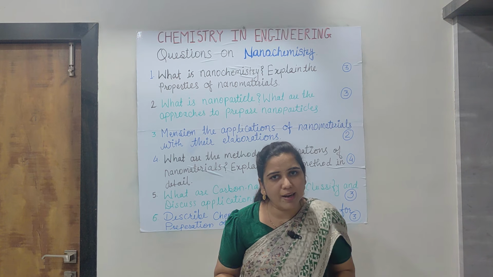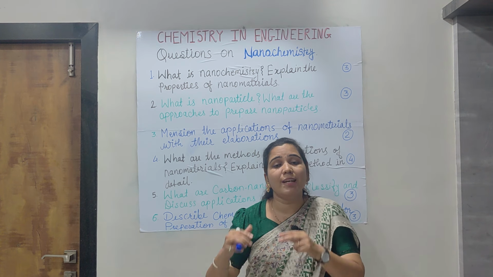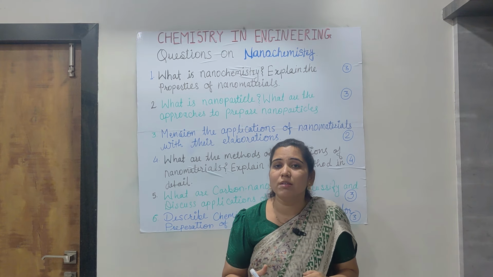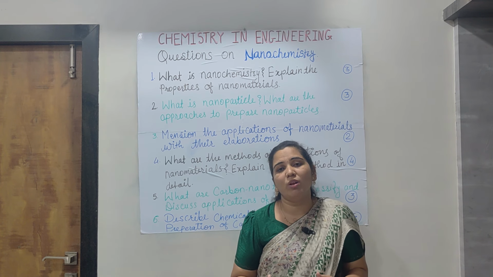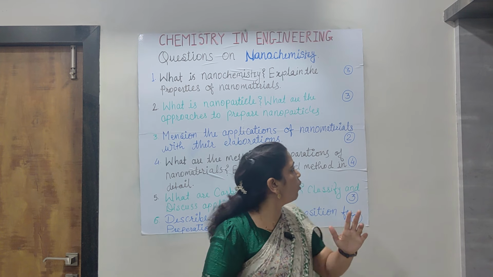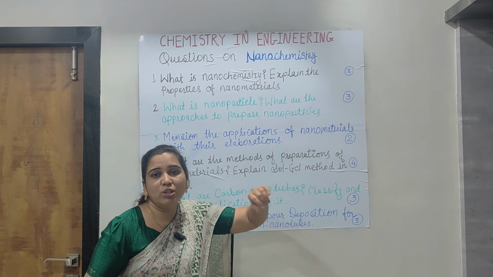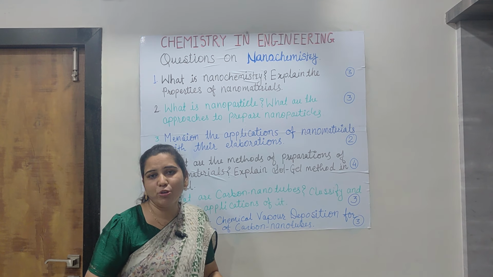You have to draw a diagram, write proper reactions, and answer with the different steps. Then only you can get all the 4 marks. So it is a very important question from the exam point of view.